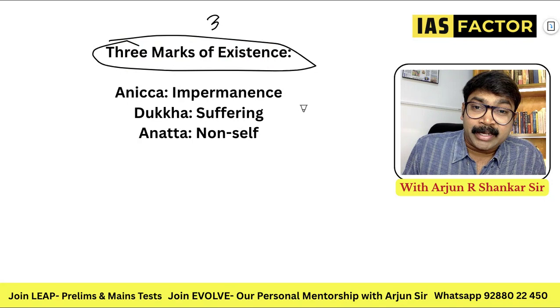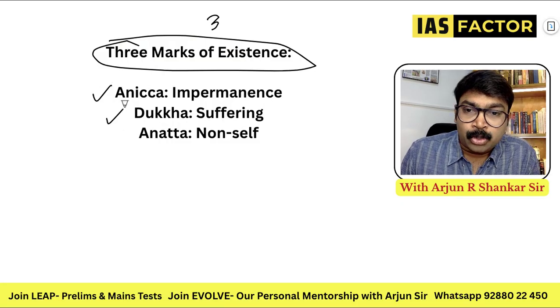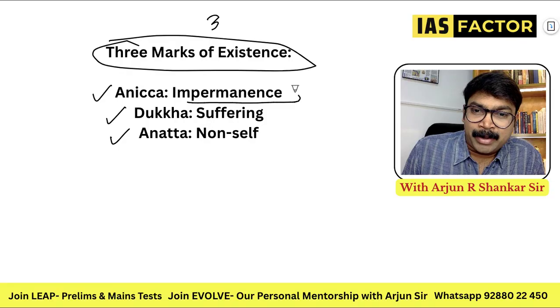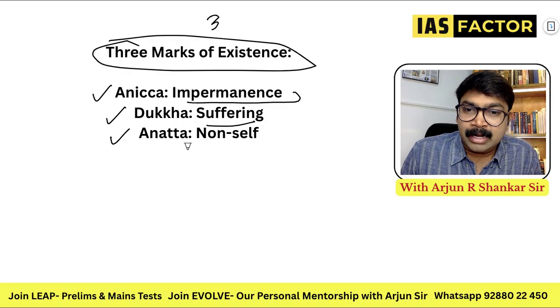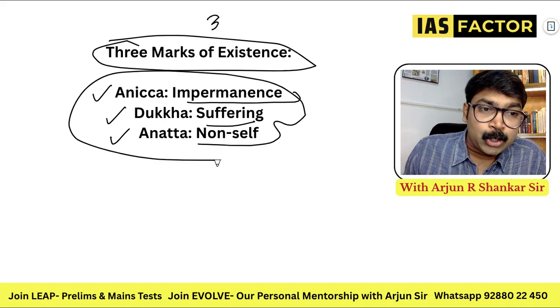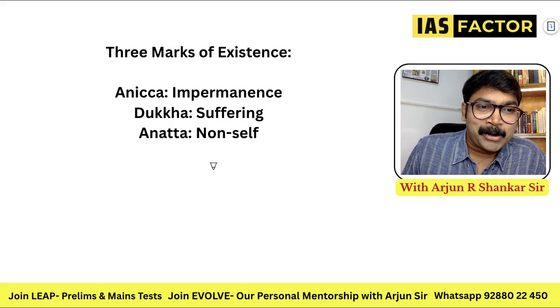And what are the 3 marks of existence according to Buddhism? One is Anicca, Dukkha, Anatta. Anicca means impermanence, Dukkha means suffering, Anatta means non-self. So kindly remember, the 3 marks of existence is an easy thing to remember. I'm not giving many acronyms here.